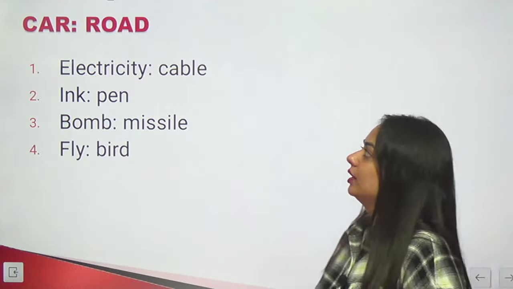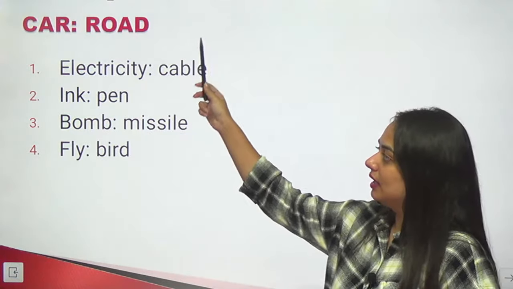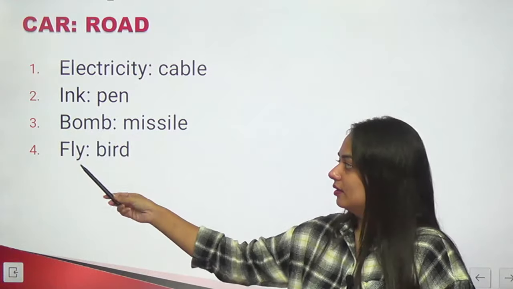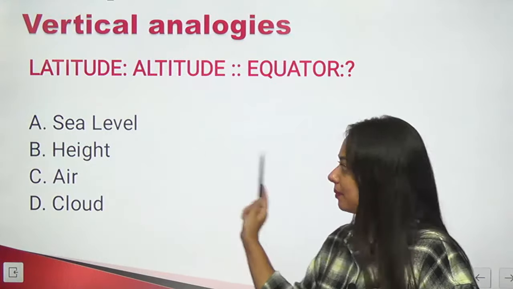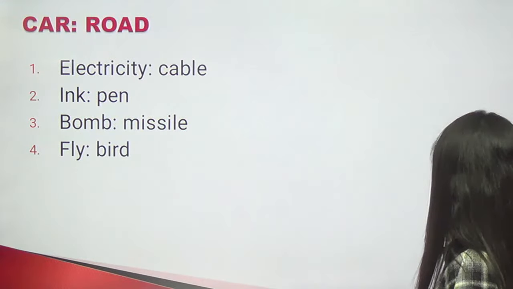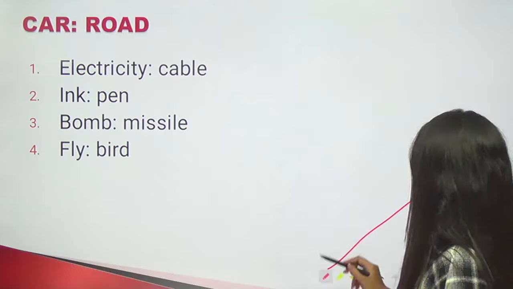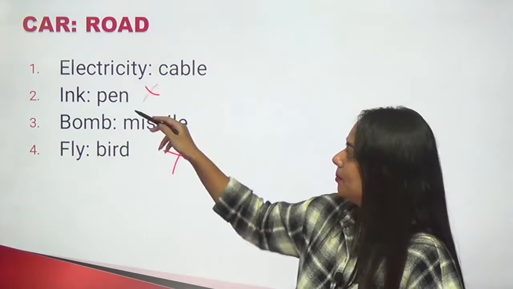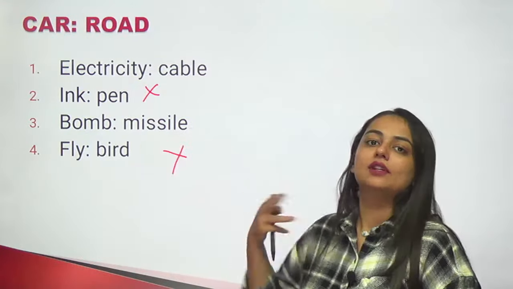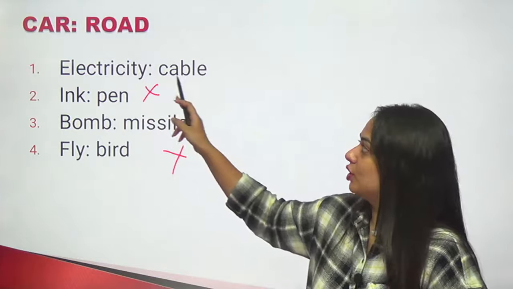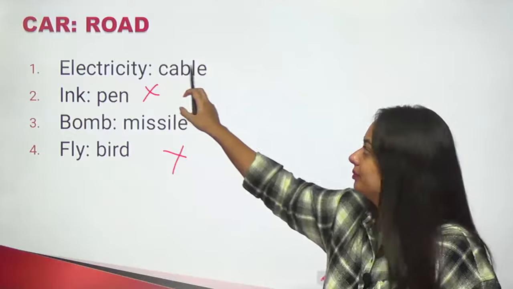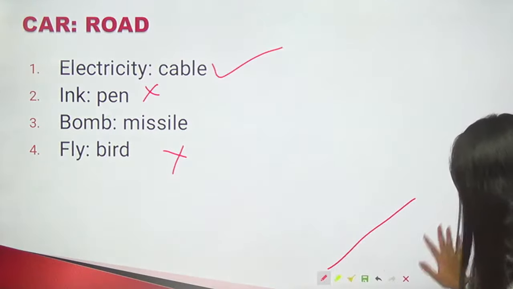Car and road. Cars travel on road. Similarly, does ink travel on pen? Does bomb travel in missile? And fly and bird. This is opposite. So this one can easily be eliminated. Ink and pen can also be. So we can't say bomb travels in missile, but yes, electricity always travels in a cable, just as car travels on a road. So this is the right answer.